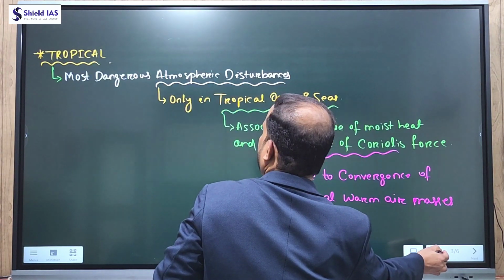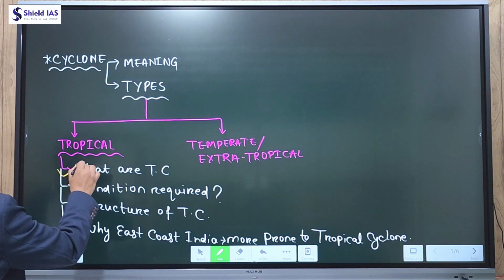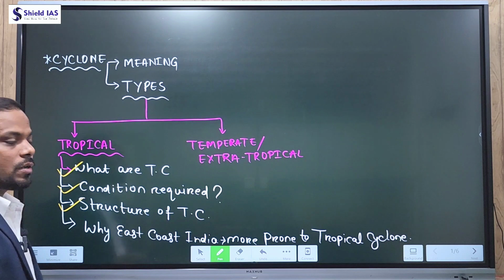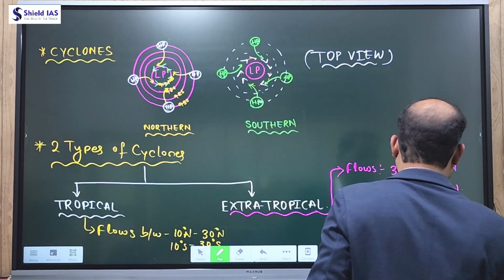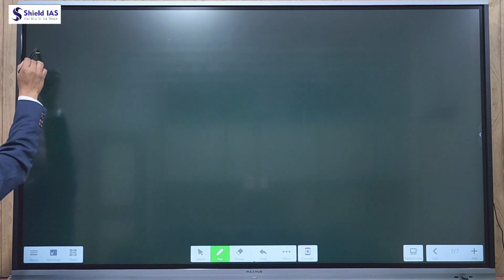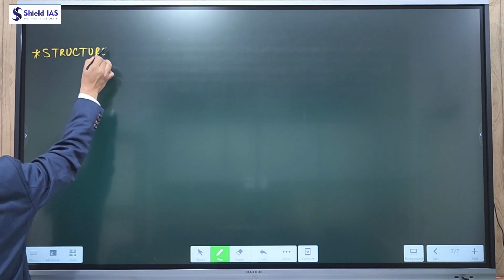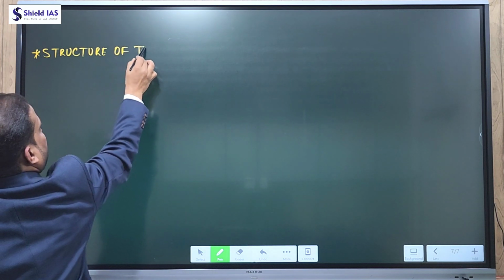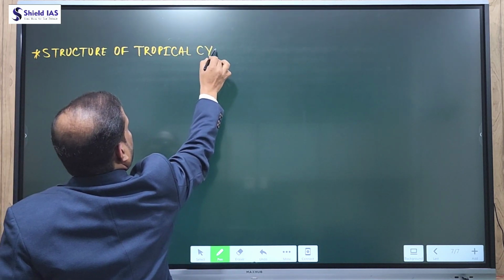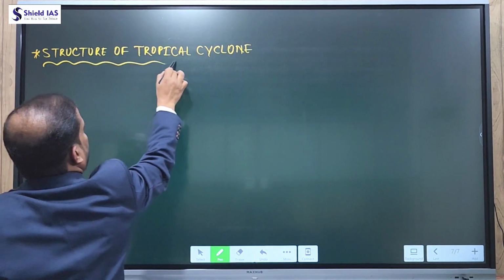So if you see the slide, we have understood what a tropical cyclone is and what conditions are required for its formation. Now we'll see the structure of the tropical cyclone. So if you see the previous slide, the first thing is the diameter of the tropical cyclone.